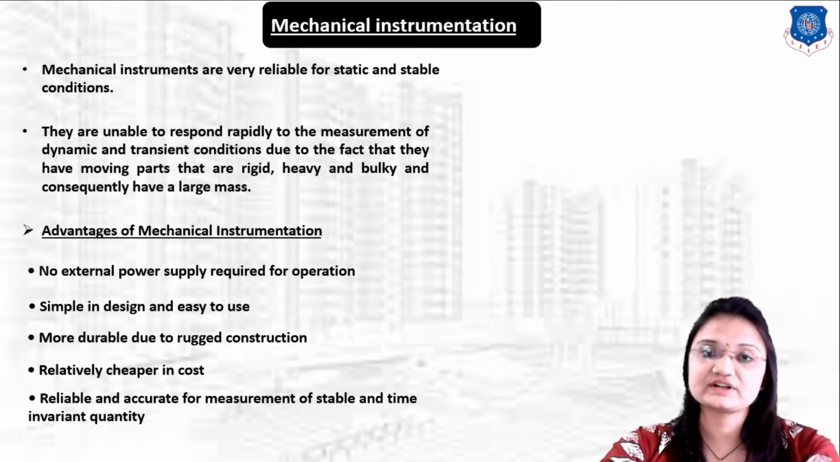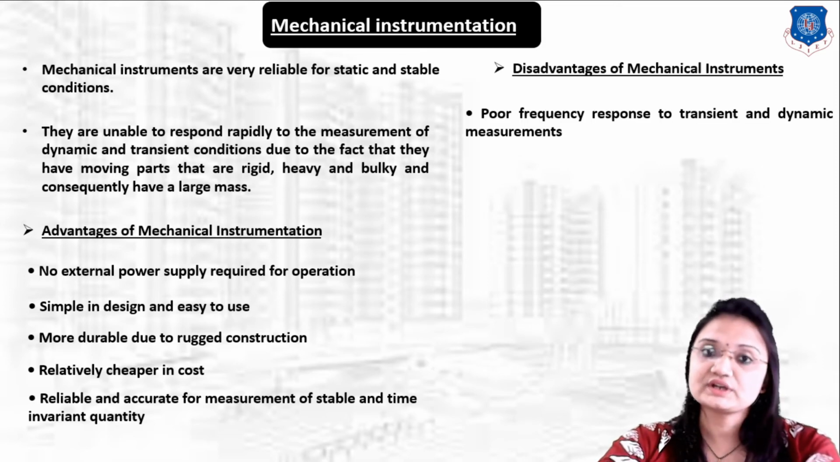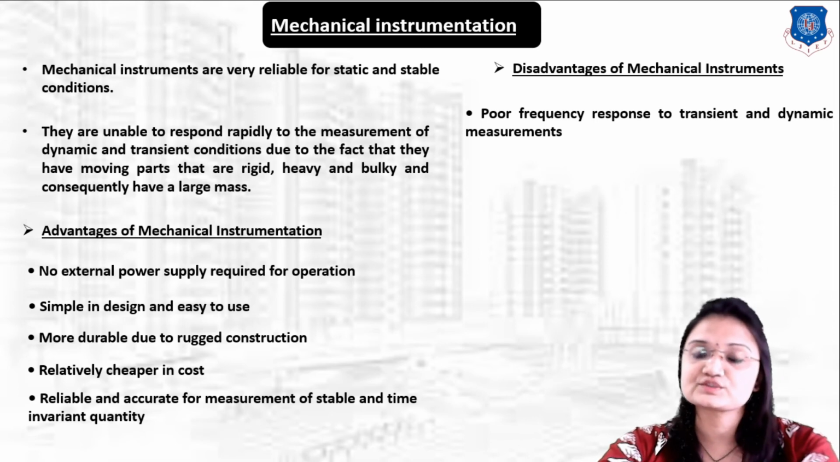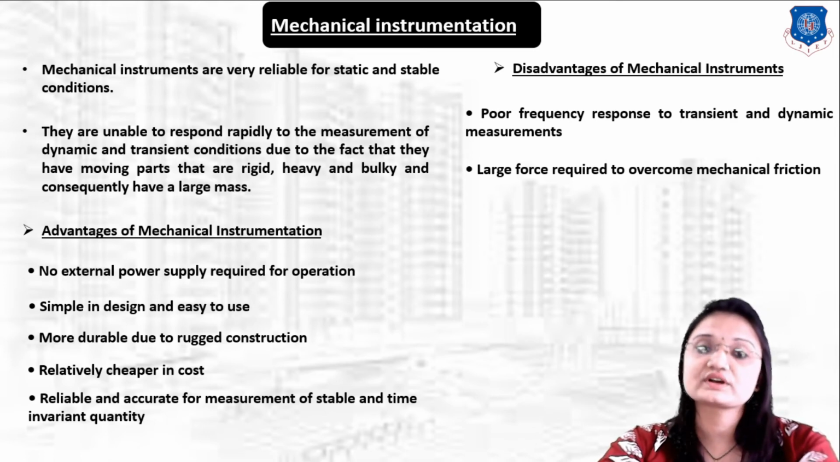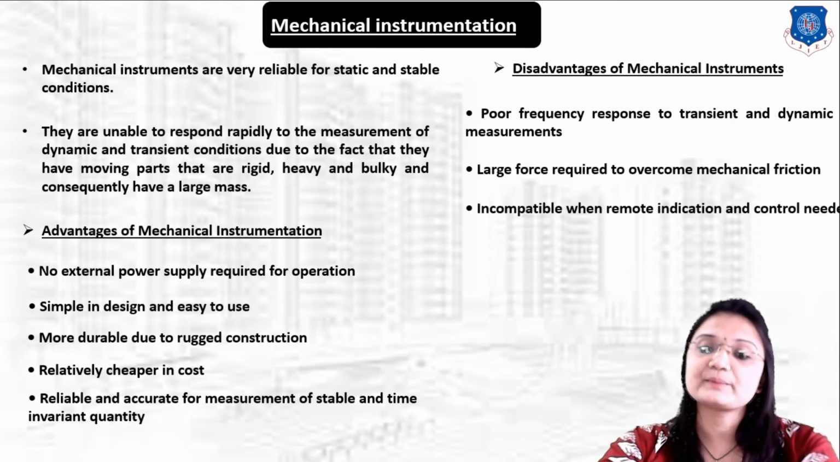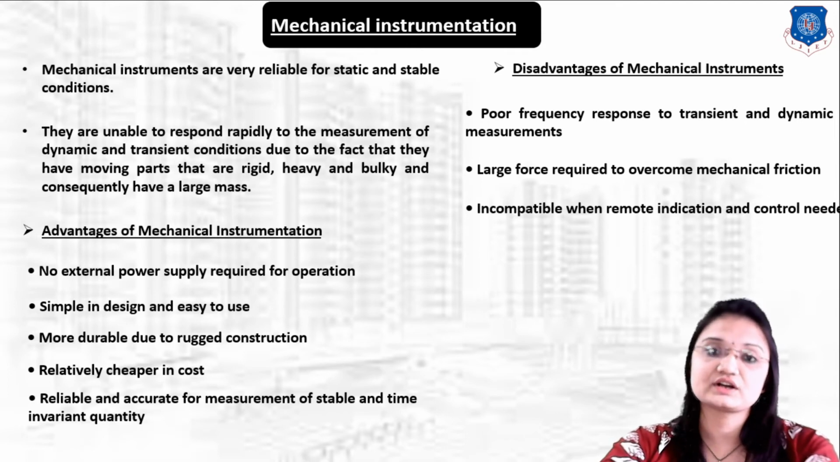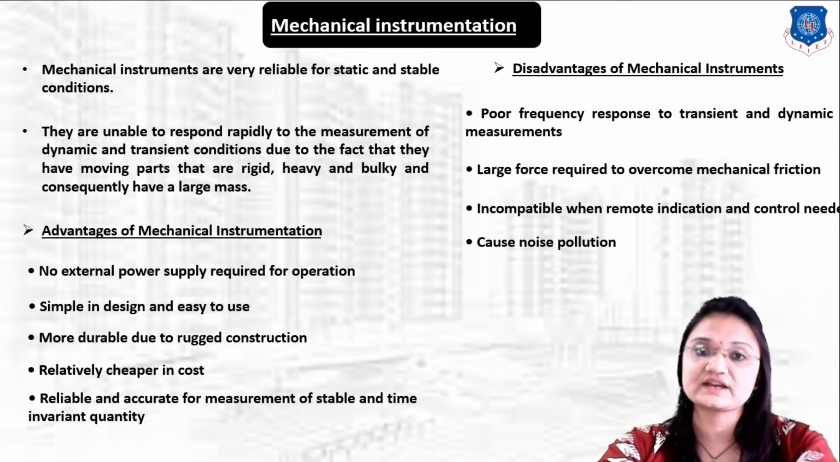But what are the disadvantages of mechanical instrumentation? It has poor frequency response to transient and dynamic measurement, so indirectly we can say that it is unable to respond very fast. A large force is required to overcome mechanical friction. It is incompatible when remote indication and control are needed. It also causes noise pollution. So these are the disadvantages of mechanical instrumentation, and these are the cases where we can use mechanical instruments to measure quantities.